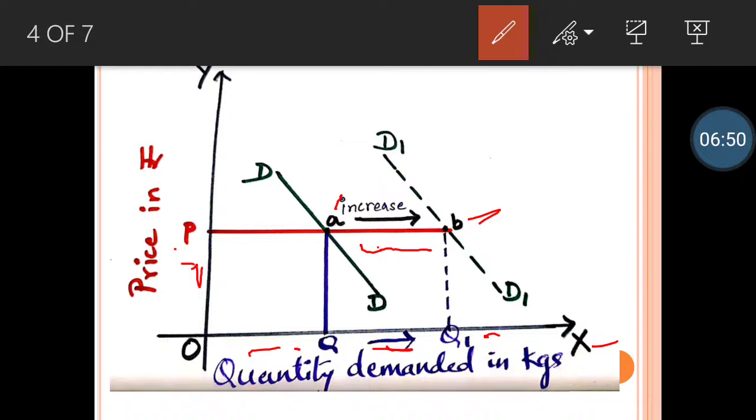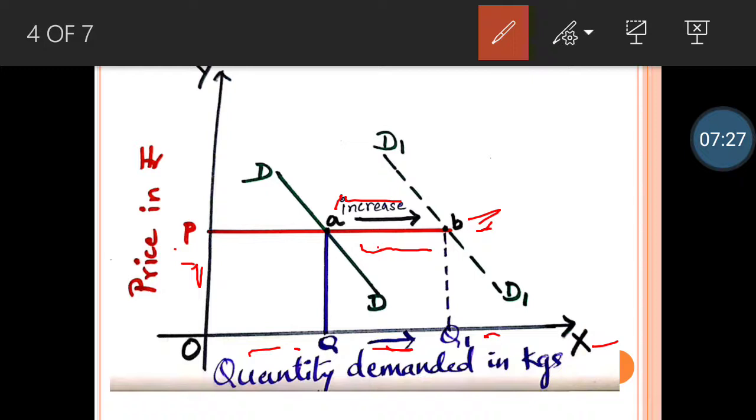So because of that, other than the price, again the demand is increasing, which is shown with OQ1, your new quantity demanded. Your price remains constant. Further, it meets at point B, and so your demand curve shifts to the right hand direction. You can see here the demand curve shifts from DD to D1 D1. Your demand curve shifts to the right hand direction. This is called an increase in demand.